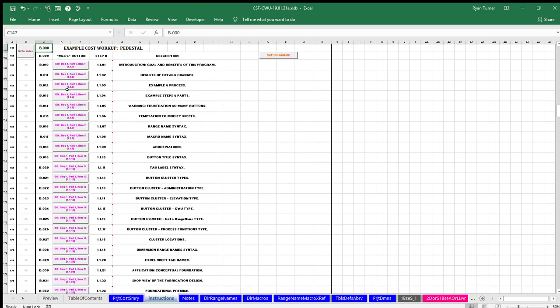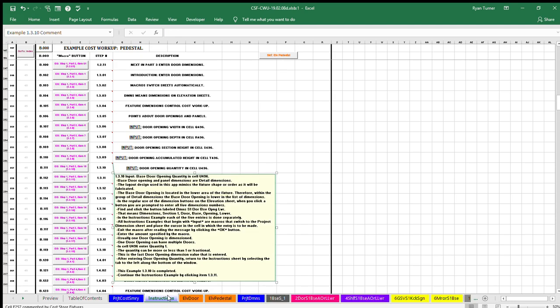The focus of step 1 of the 3 steps is on the principles of this process and how to enter dimensions on the single project dimensions sheet. Example item 1.3.10. Input base door opening quantity in cell U496. Base door opening and panel dimensions are detailed dimensions.